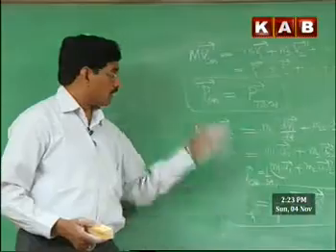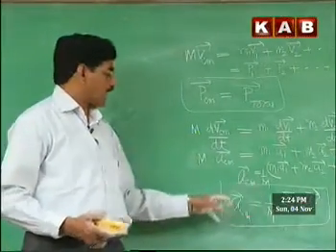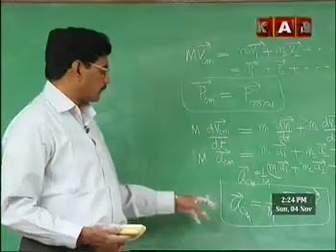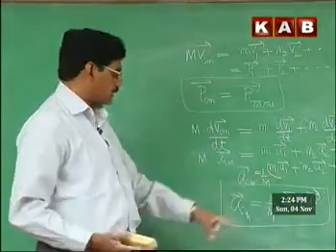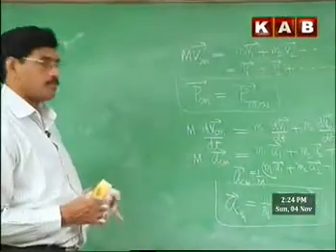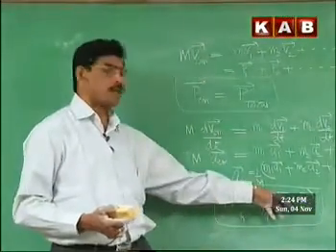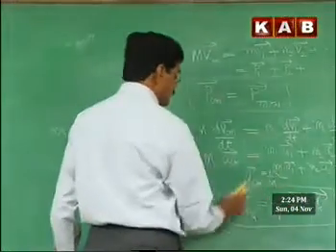Analogous to the earlier velocity of the center of mass, we have the acceleration of the center of mass. The acceleration of the center of mass of a system can be determined this way, assuming the total mass of the system is constant. For a constant mass system, the acceleration of the center of mass is determined this way. Now we will try to analyze what the steps in this are.